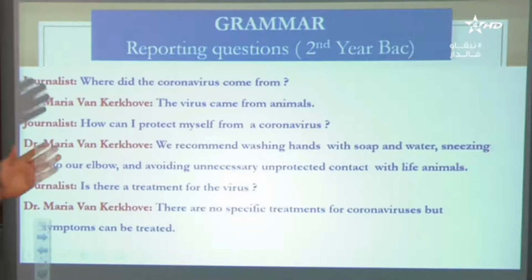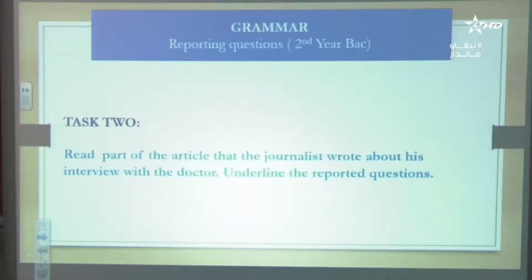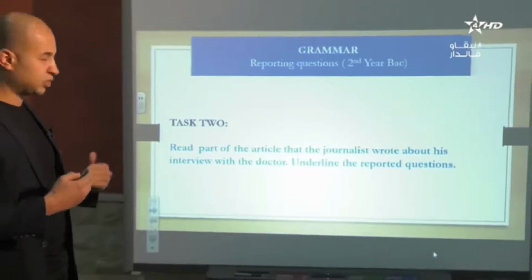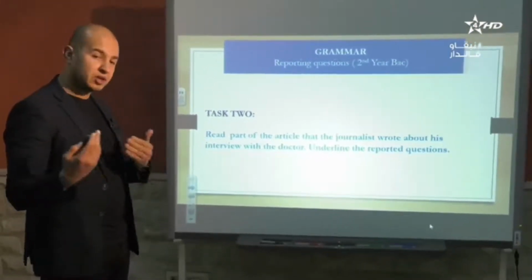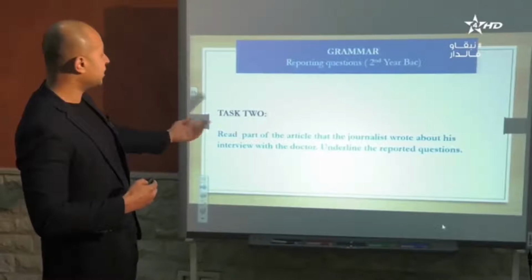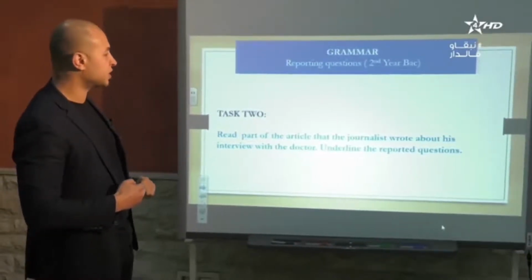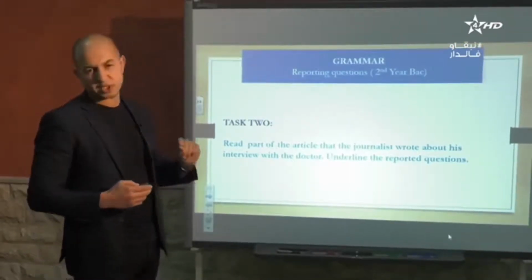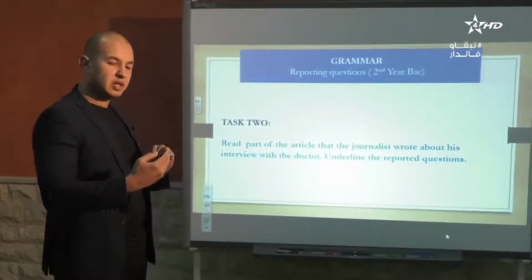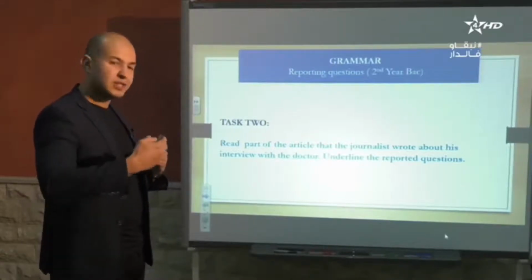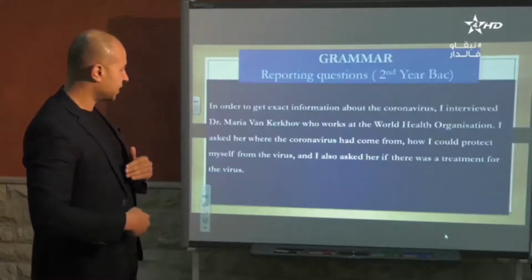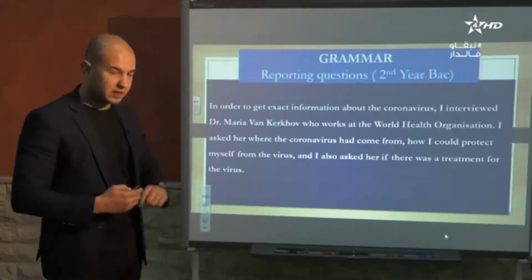So this was the conversation, the interview between the journalist and the doctor. Now I want you to read part number 2, which is an article written by the journalist. Let's read a part of the article that the journalist wrote about his interview with the doctor and underline the reported questions. How did the journalist report his own questions? What did he say in his article? Let's go.